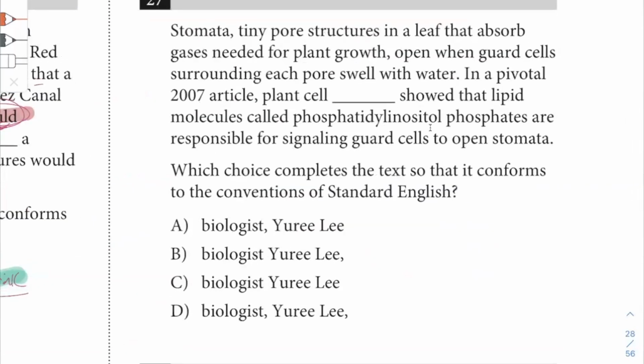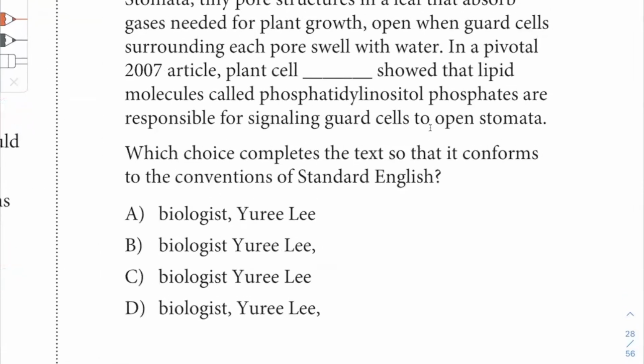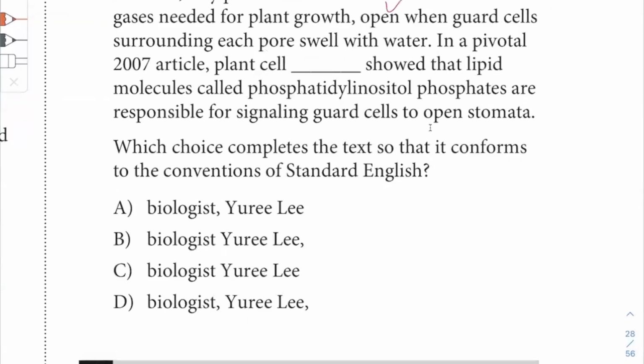27. Stomata, tiny pore structures in a leaf that absorb gases needed for plant growth, open when, all right, so subject and verb, comma, comma, we have additional information here. Open when guard cells surrounding each pore swell with water. Okay. In a pivotal 2007 article, all right, this part doesn't do anything. What do we care about? Plant cell something showed. Okay, so it must be a person here. Biologist Yuri Lee showed.